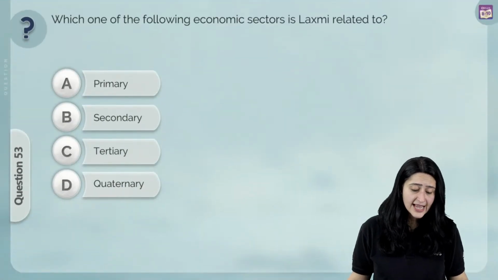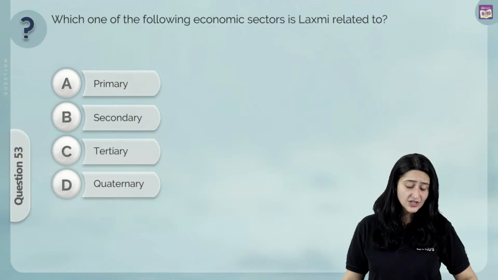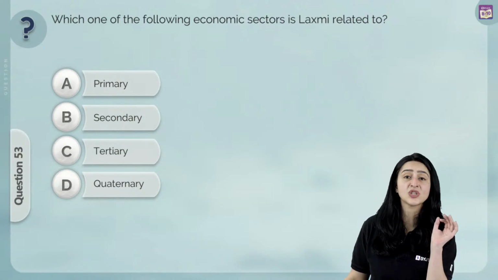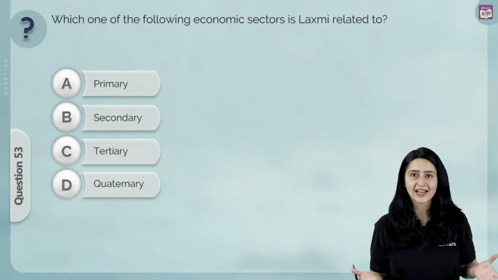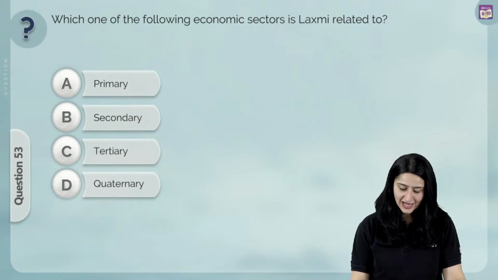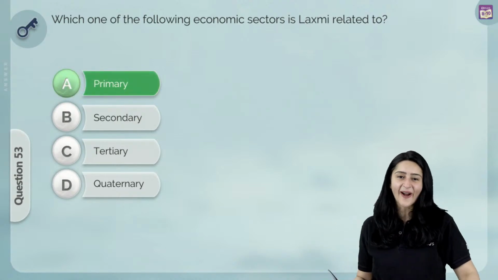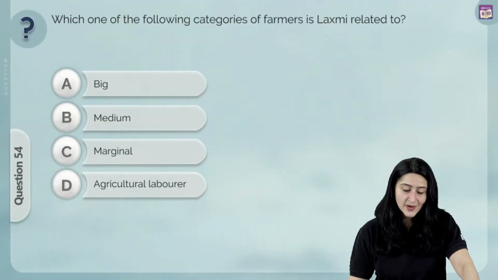Question over here says, which one of the following economic sectors is Lakshmi related to? Is it primary, secondary, tertiary or quaternary? Very logical and very easy question. She is practicing what? She's practicing agriculture or farming, right? So obviously she cannot be part of any of the others. She has to be part of A, the primary sector. Yes, we've got a lot of A's over here. Very, very nice. Let's move on to our next question.